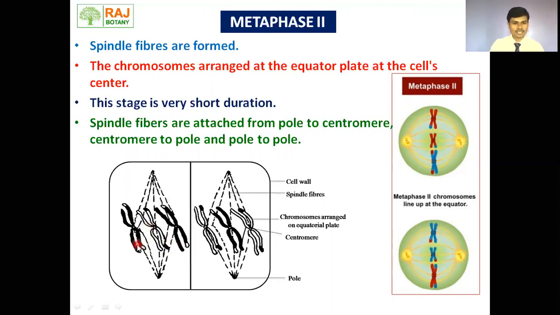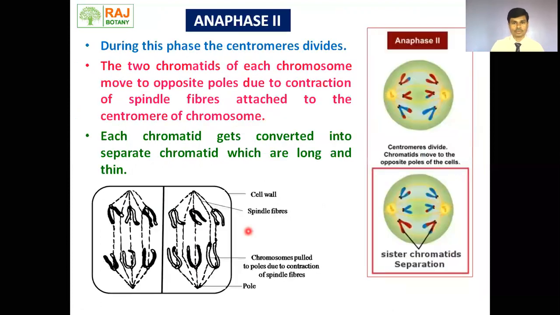In the plant cell, we can also see this black colored chromosome on which a part of the white colored chromosome gets attached. On the white colored chromosome, a black colored chromosome part gets attached. So all the chromosomes are arranged on the equatorial plate or metaphasic plate. The spindle fibers are attached to the centromere. Remember, this arrangement on the equatorial plate takes place due to the spindle fibers which are attached at the centromere of the chromosome.